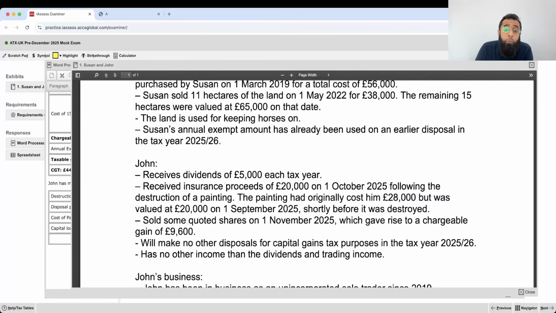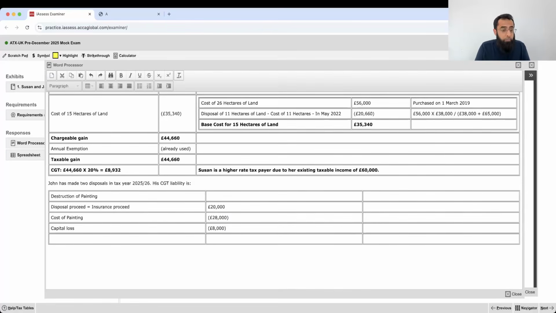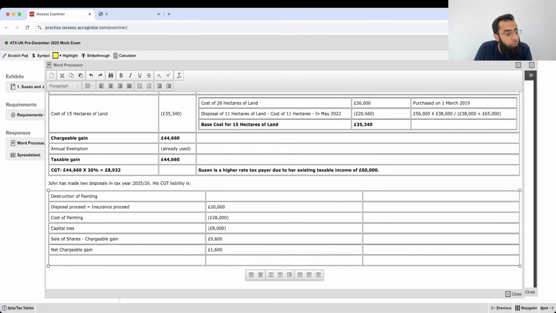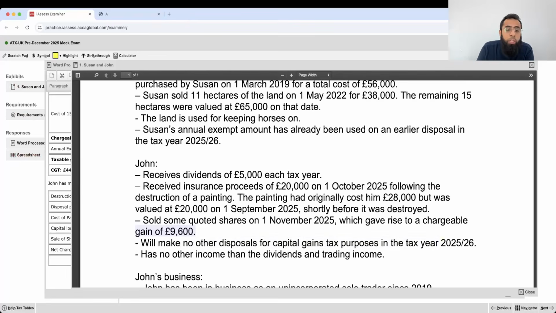Then he sold some quoted shares on 1st November 25, same tax year 25-26, which gave rise to a chargeable gain of 9,600. Okay. Sale of shares. Chargeable gain is readymade available in the question, 9,600 pounds. So net chargeable gain for the year is 1,600 pounds. Now John has made no other disposals in the tax year.